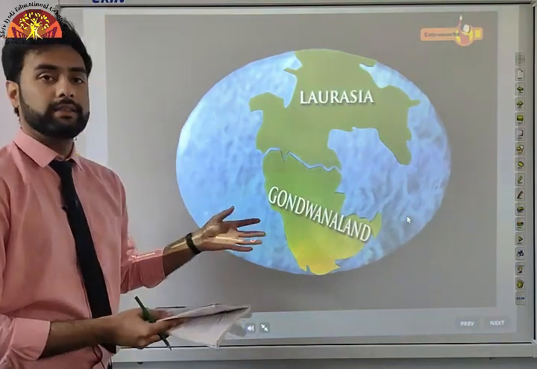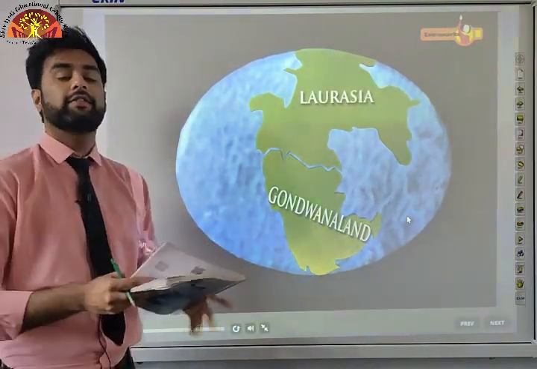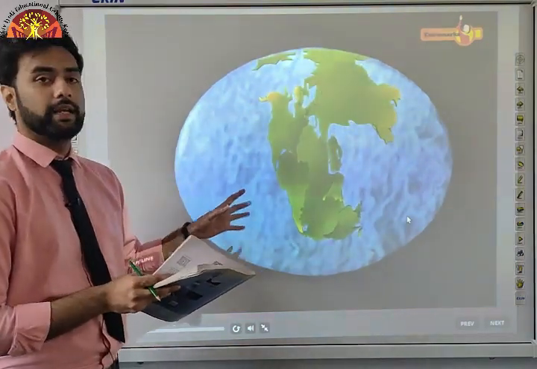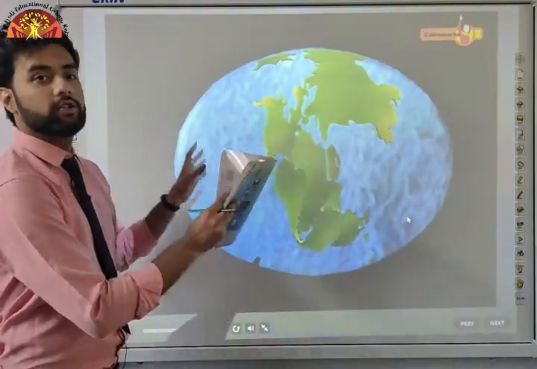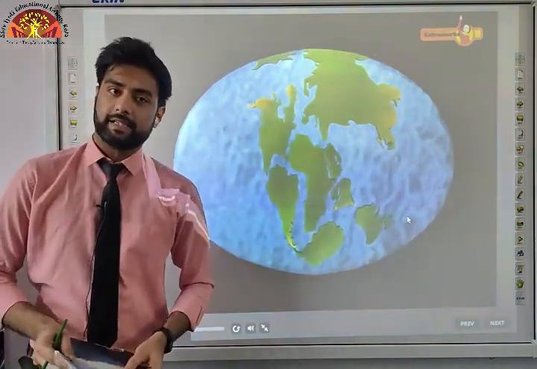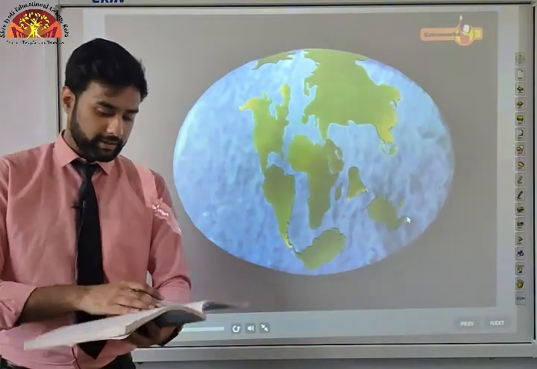And now these two supercontinents continued to break until they formed the continents which we see today. So this was his theory, that all the continents which we see today were actually a part of a mega supercontinent called Pangaea, and then they further broke into pieces. All right, as you can see in the animation here.